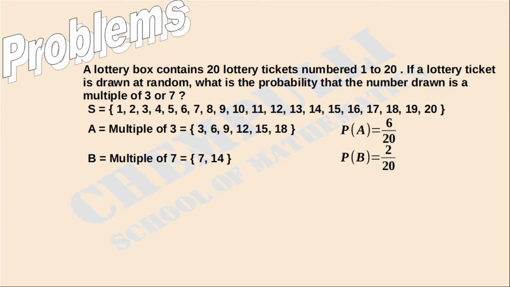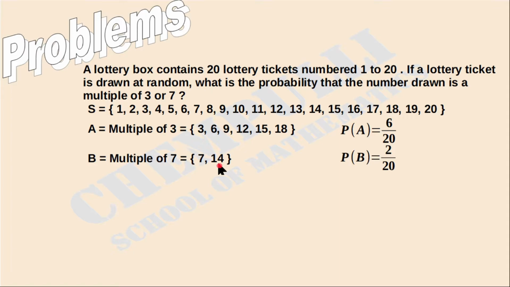In the previous section we learned the formula: if it is mutually exclusive, P of A union B is equal to P of A plus P of B. If it is mutually non-exclusive, P of A union B is equal to P of A plus P of B minus P of A intersection B. Now we can check these two events, A and B. Is there any common number? In this case there is no common number.